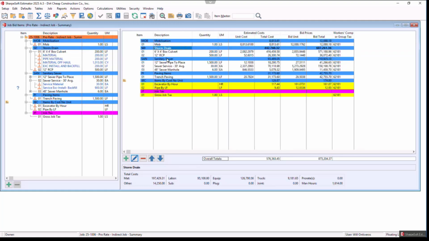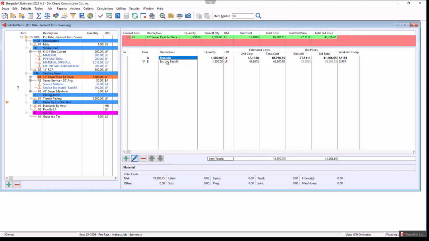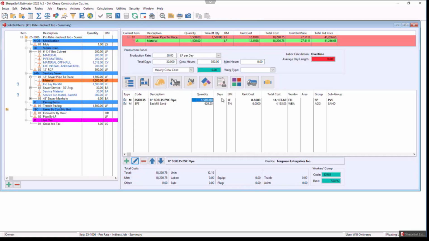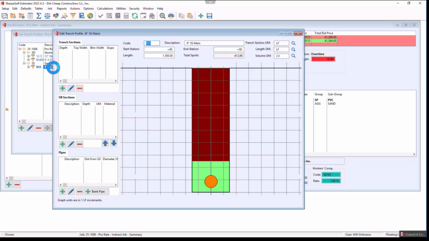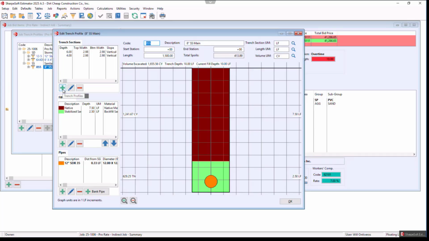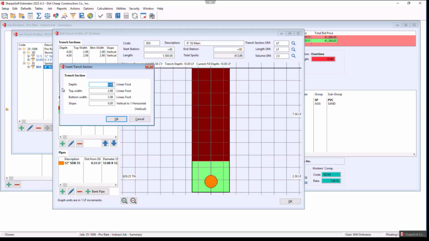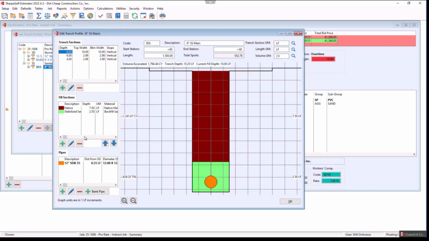Now going into our sewer, if I go into the material, I don't have a trench profile for this. So if I go to my trench profile, I'm going to show a couple of different things. I built a trench profile here, and I'll walk through building a new one in a minute. This is an 8-inch trench profile that I brought in. Now maybe I want to add a section and then link this to the item. So I'm going to add the 0.25, and I'm going to call this 10 and 10. We're going to do this as a T trench.